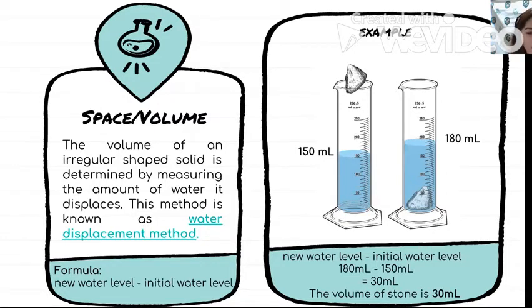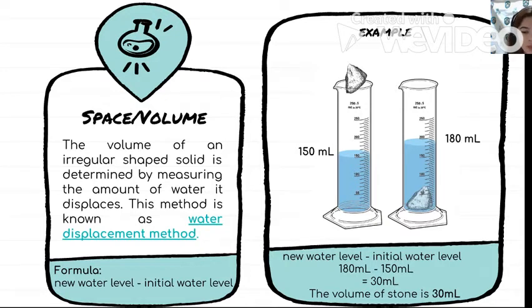Next, the volume of an irregular shape solid is determined by measuring the amount of water it displaces. This method is known as the water displacement method. When we say displacement, it means to move into place. For example, here I have a small stone. If I wanted to find the volume of this stone, I will just put it in the water.